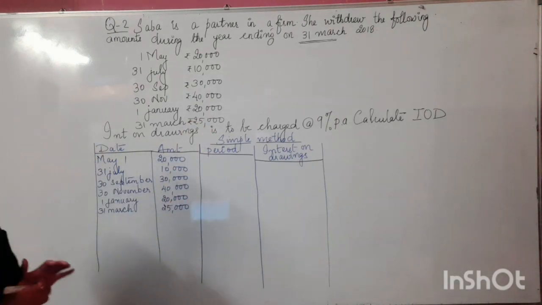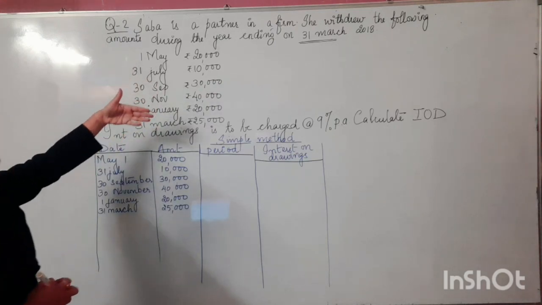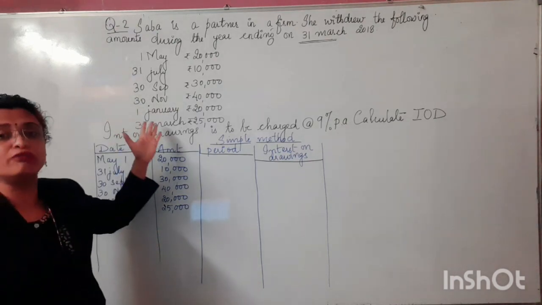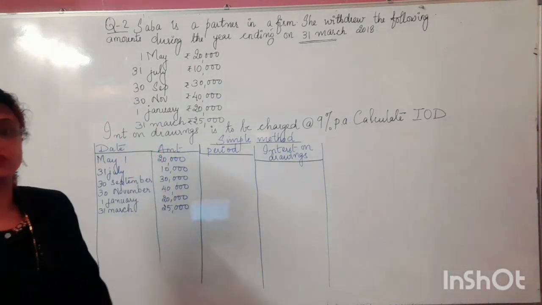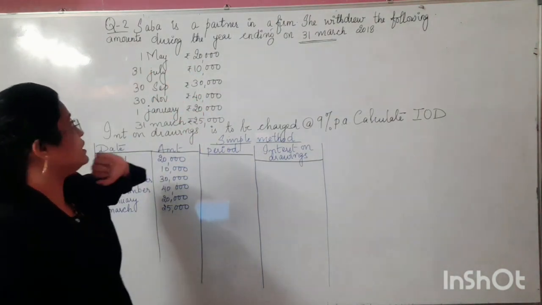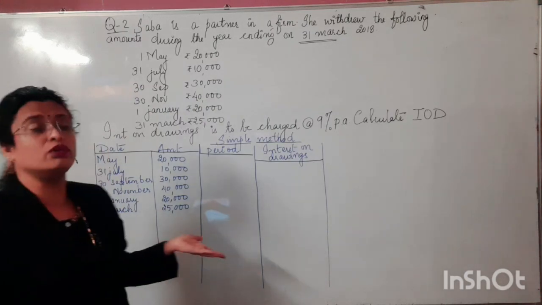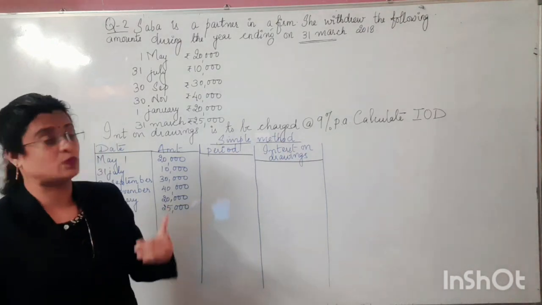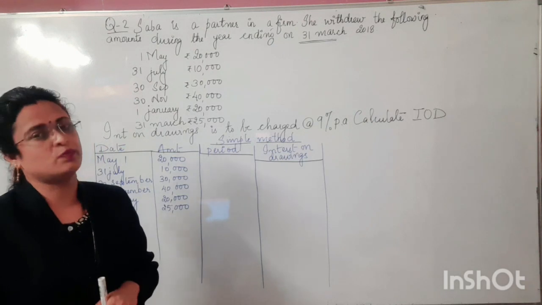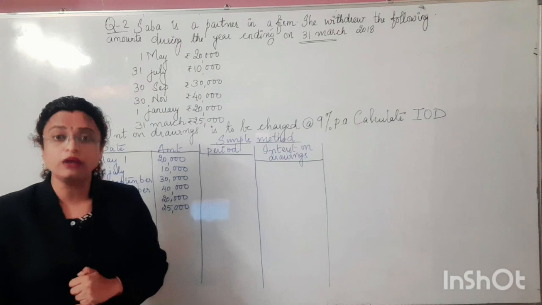So children, you can find here that the time intervals are unequal. The first drawing is on 1st May, the next is on 31st July, then 30th September, 30th November, like that. There is no uniformity with reference to the time intervals. Same is the case with the amounts: first she withdrew 20,000, then 10,000, like that. In such a situation, when there is no uniformity in the time interval or the dates, we are supposed to use either the simple method or the product method in order to calculate the interest on drawings.